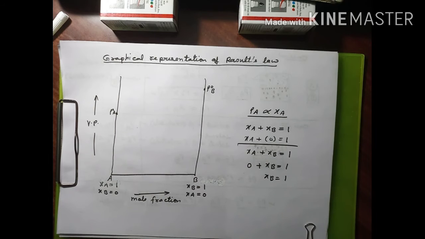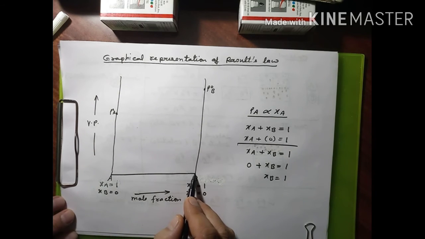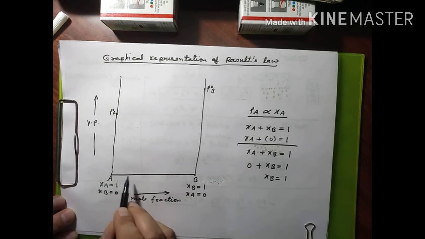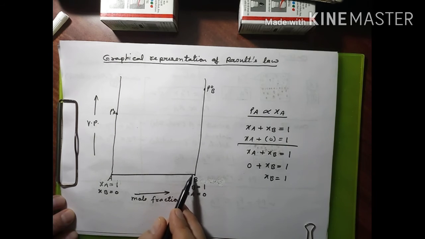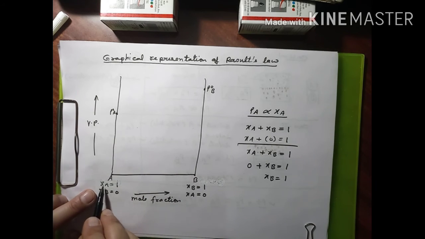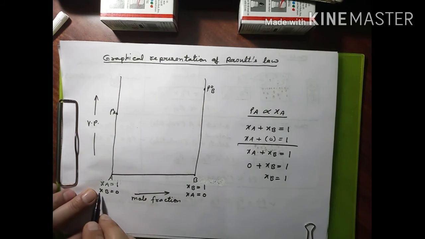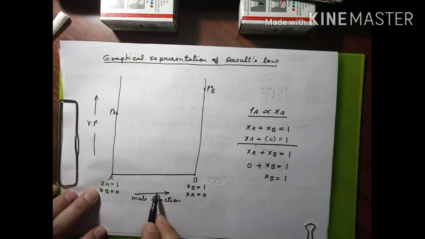Now what happens as we move from this side to this side? Because this is a solution, we are studying a solution by mixing components A and B. When we mix components A and B, the sum of the mole fractions of A and B at every point is equal to 1. It means as we move from here to here, the mole fraction of component A continuously decreases, but the mole fraction of component B continuously increases. XA is equal to 1, slowly decreases, and finally reaches XA equal to 0. Here XB is equal to 0, but as we move from this side to this side, it reaches the maximum value, XB equal to 1.